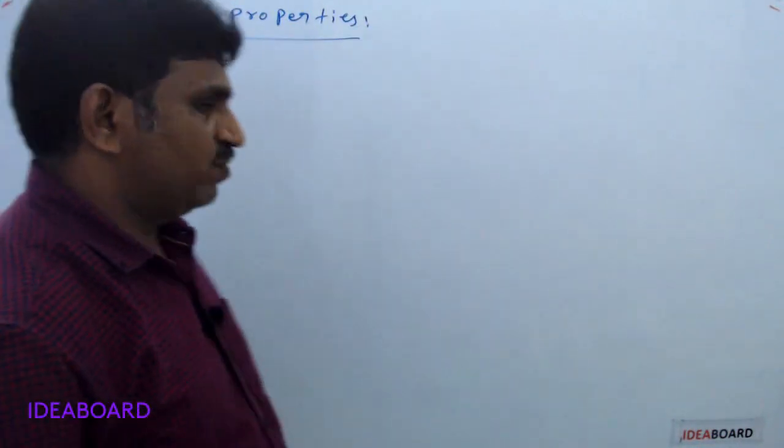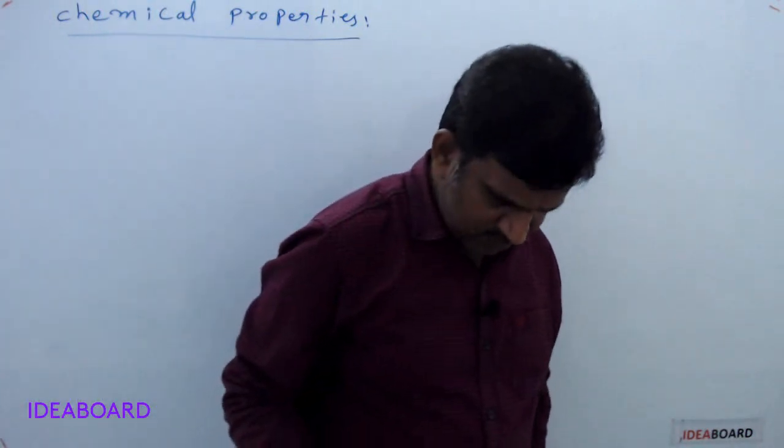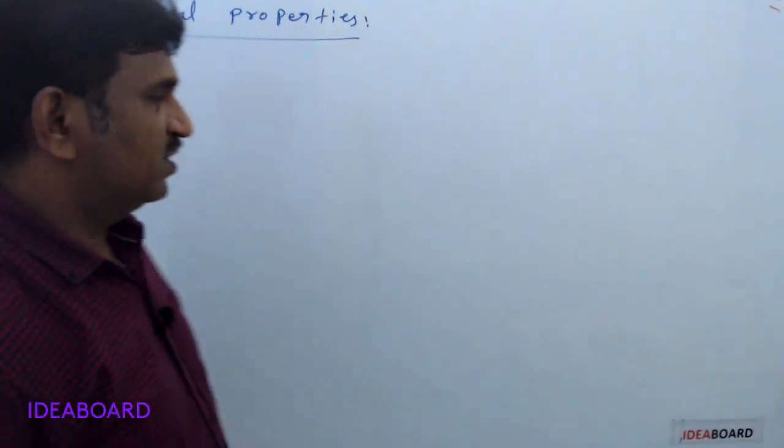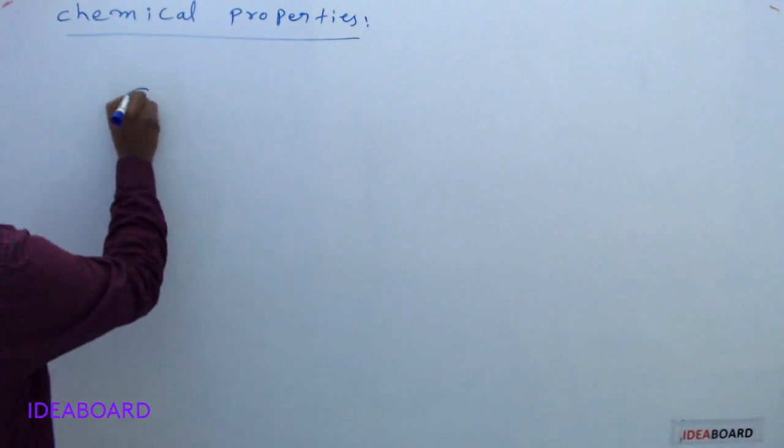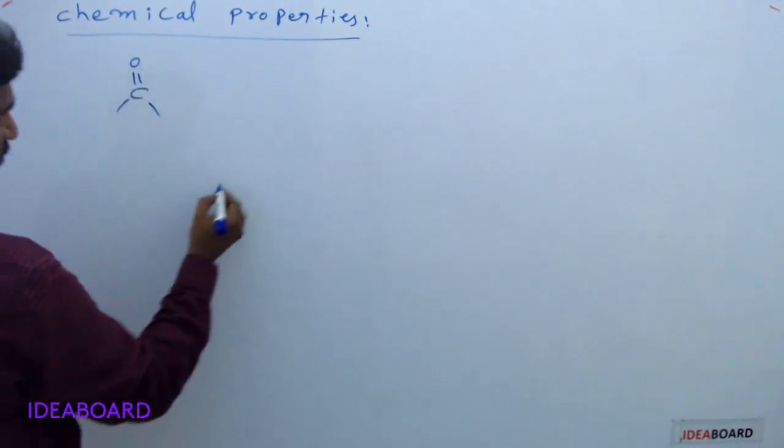Next, chemical properties. Aldehydes and ketones also look like unsaturated compounds, as the C double bond O group is present.